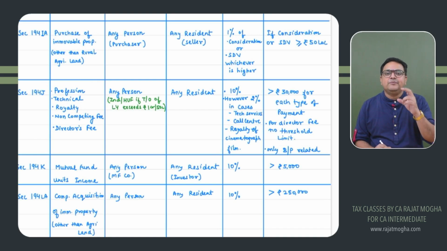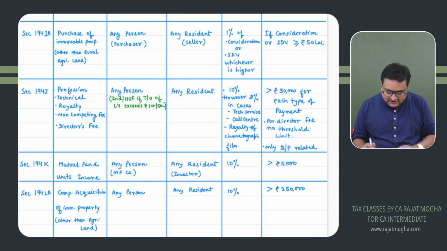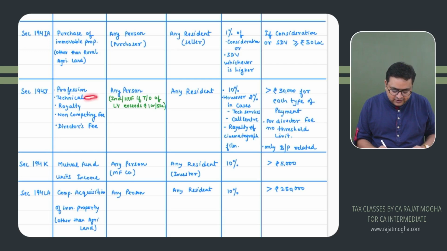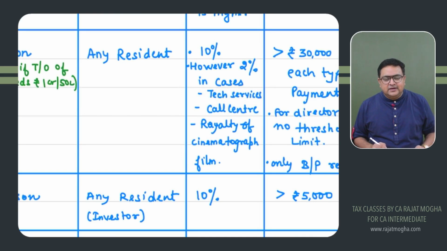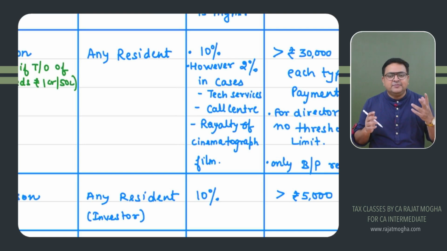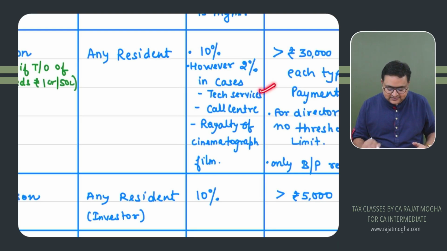Correct? Second most important thing, what is the rate? The general rate is 10%, but however, there is a rate of 2% also in certain cases. General rate is 10% under 194J, but yes, it is 2% also in some cases. If you are paying for technical services, then the rate would be 2%. For technical services, the rate would be 2%. Right? It has been made par with the contract service, because some people were saying, no, sir, I'm not paying technical services, I have given this contract. So there was a bit of argument, there was a bit of litigation. So to avoid that litigation, they're saying, okay, we are making it for technical services also 2%. So for technical services, it is 2%.